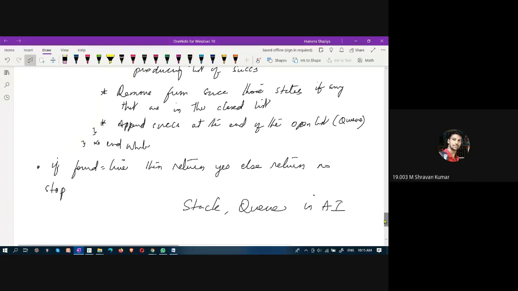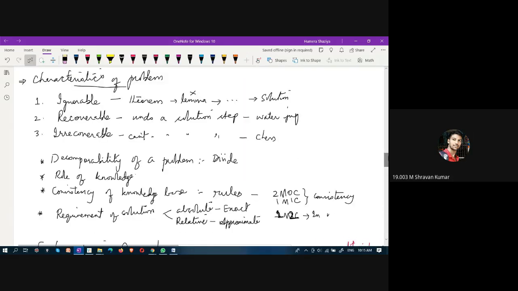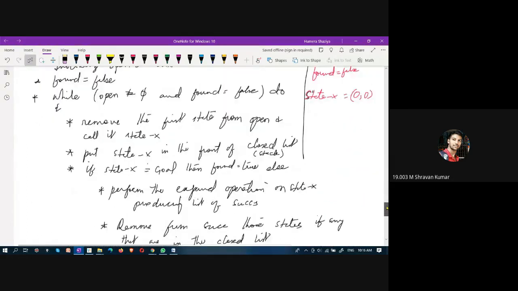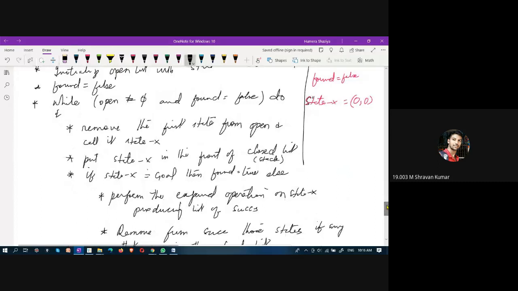Ma'am, in stack there will be only one end to push or pop. But in queue there will be two ends, rear end and front end. Yes, you are right. You are giving the definition properly.